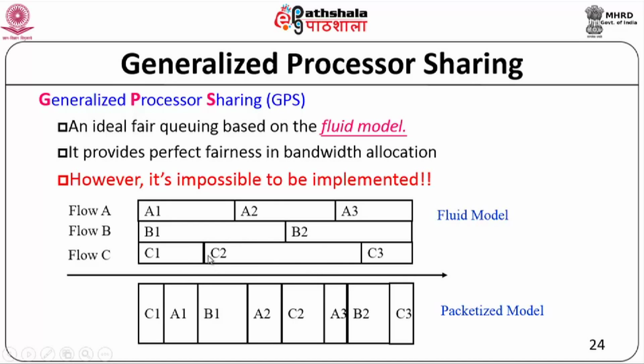You can see that here C1 will be the one to finish first, so that should be the packet that goes first. Next would be A1, then B1. Next to go would be A2, that finishes next. Then C2, then A3, then B2, C3 and so on. So this is what we would like to do.